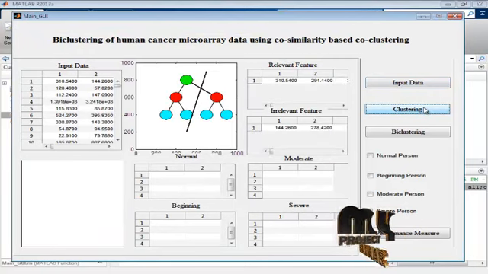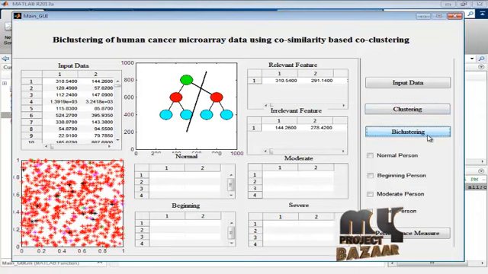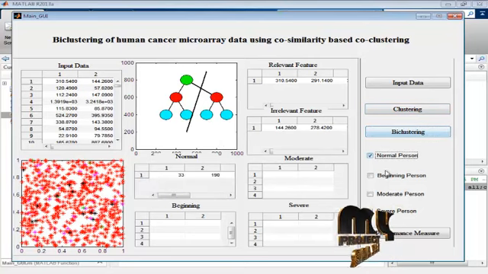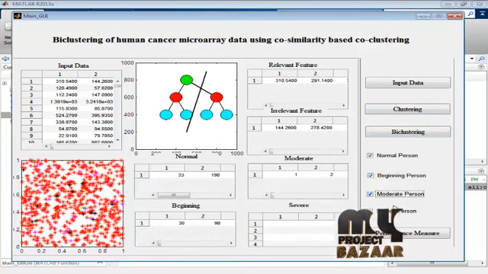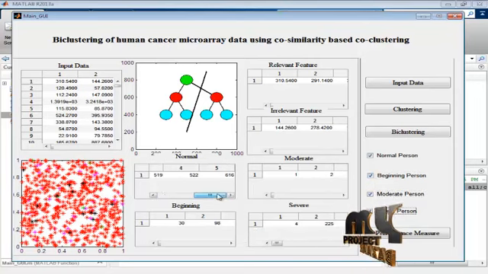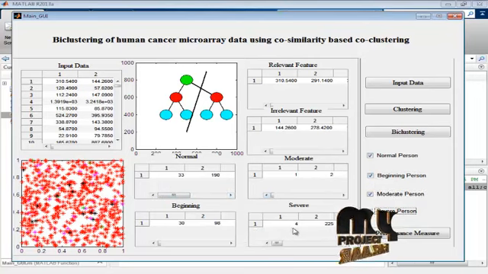Next one is the clustering part. Clustering means relevant and irrelevant feature values are extracted here. Next one is biclustering. Biclustering is used on the irrelevant features to classify what types of features there are. So the normal person's readings are here, and the moderate, beginning and severe stages.